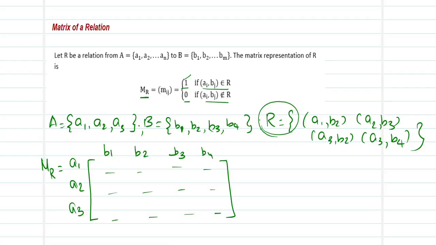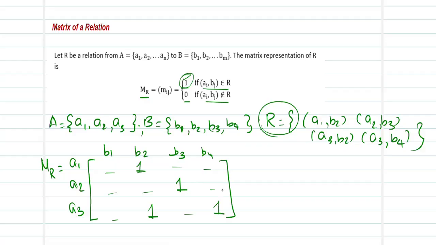So now for all the entries inside the relation, let us mark the matrix entry as 1. The first entry will be for A1, B2. This takes the value 1. The next entry is for A2, B3, which takes the value 1. Next A3, B2. This takes 1. And last is A3, B4. This is going to be 1.